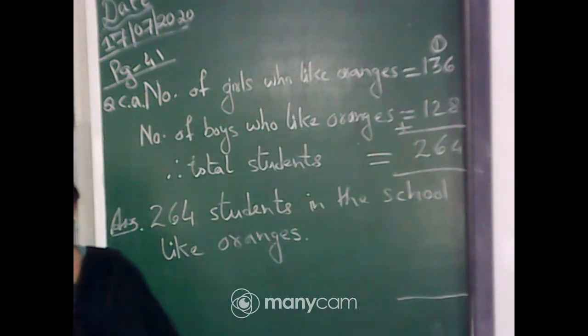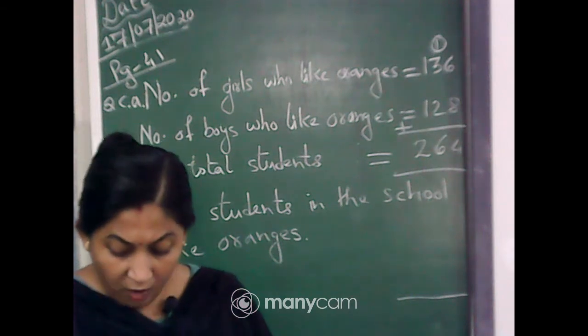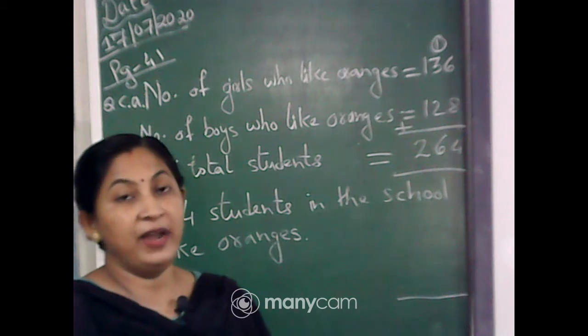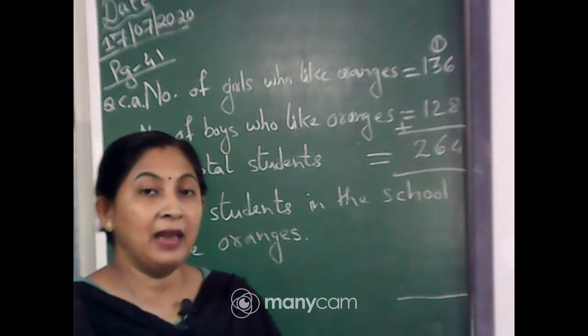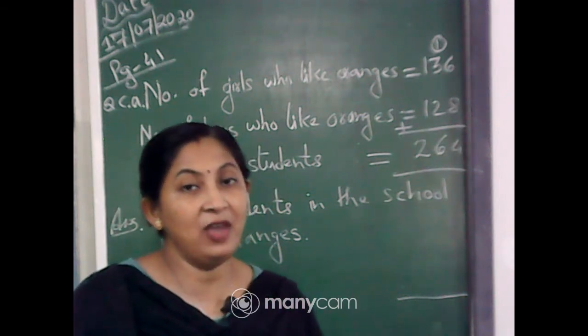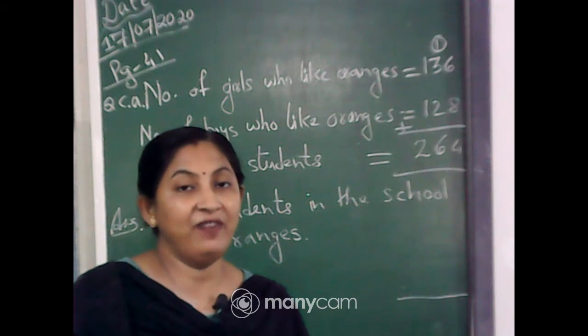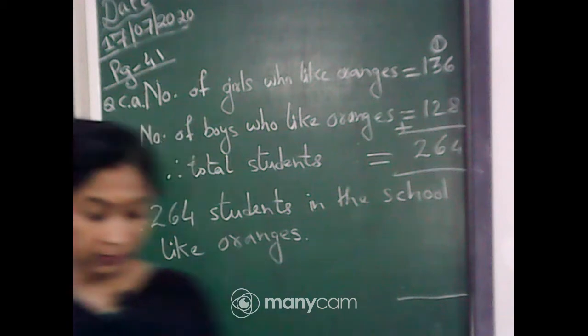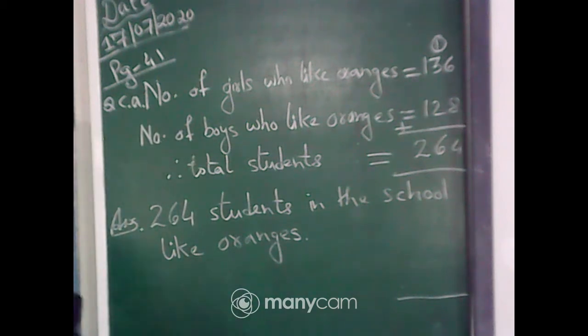Now number B. How many students in the school like mangoes? Now you have to find how many students like mangoes. As you found for oranges, the same way you will find for mangoes. So start writing for number B. Now can I rub the board? Everyone has completed? Unmute yourself and tell me. Everyone has completed?